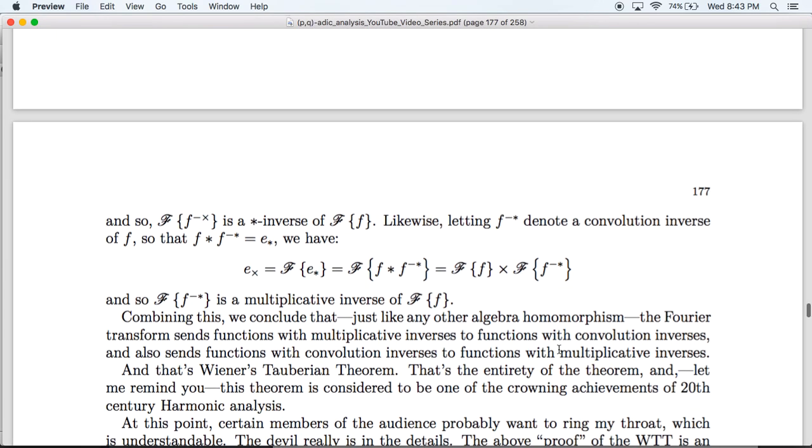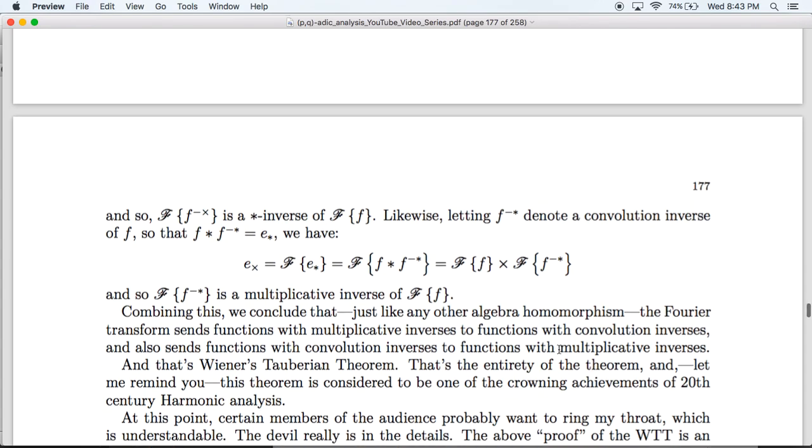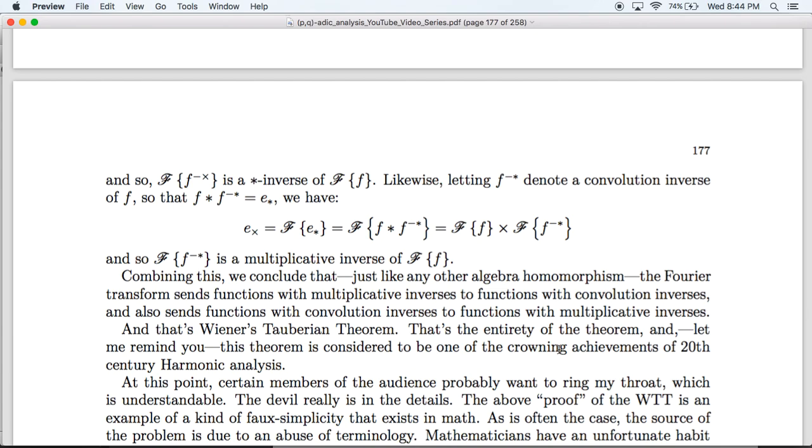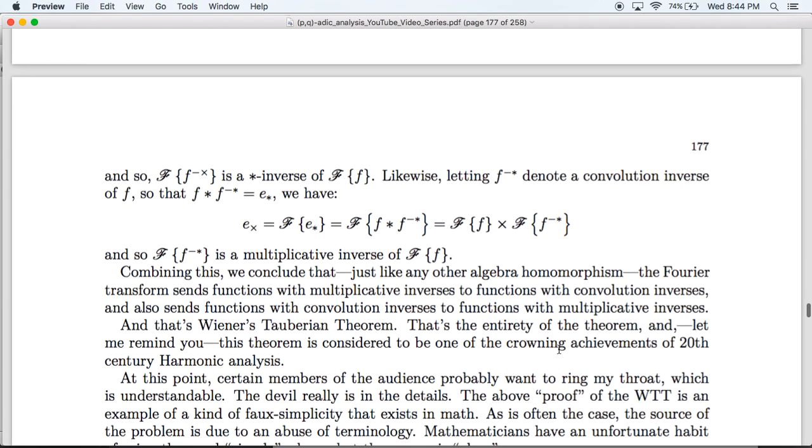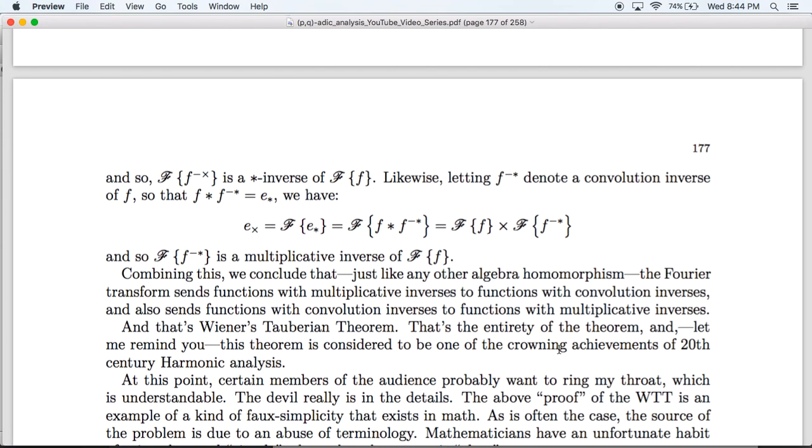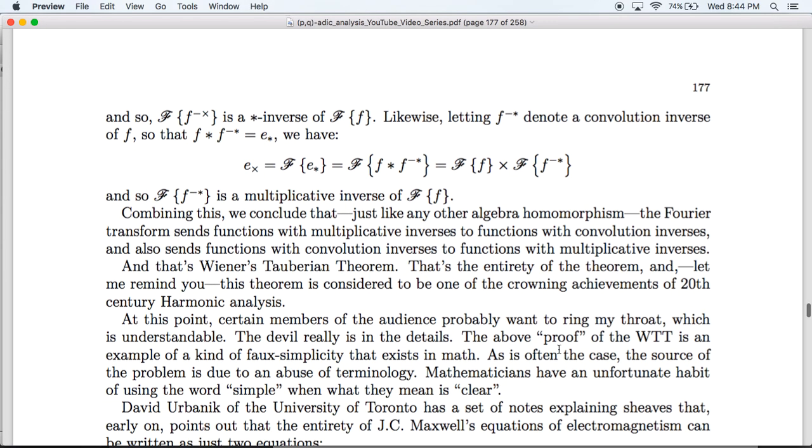So at this point, I would not be surprised if certain members of the audience probably want to wring me by the throat, which is understandable. The devil really is in the details. The above proof of the WTT is an example of a kind of faux simplicity that can often be found in math. And as is often the case, the source of the problem is due to abuse of terminology.